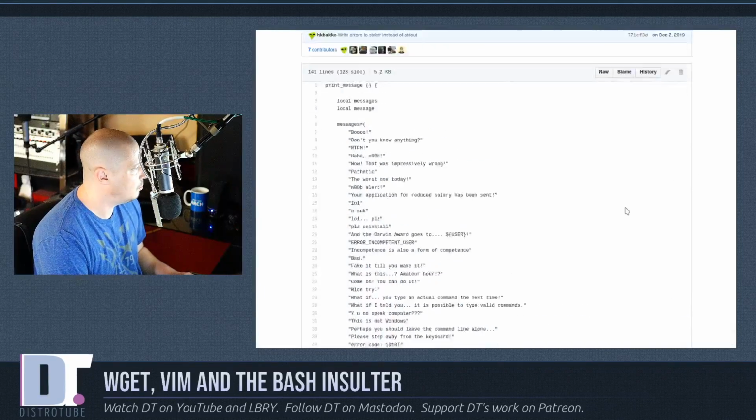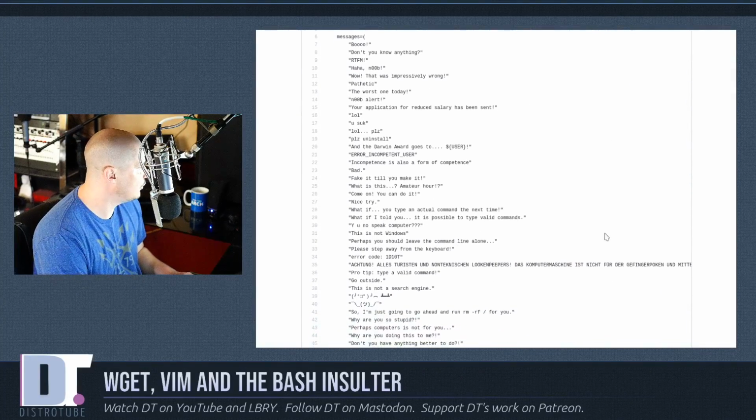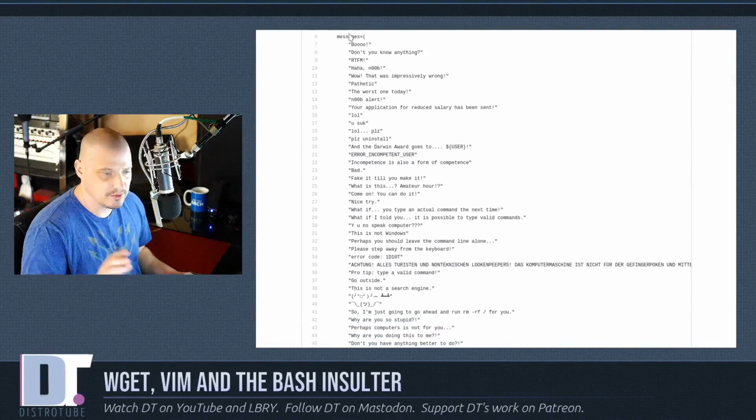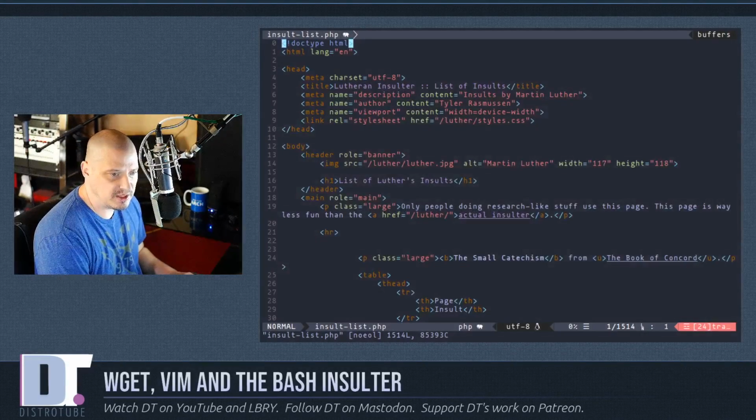Now if I go back to the browser for a second and go back to the source code for the bash insulter script, you see for these insults to be in the array, the messages array, they simply need to be, it looks like, indented about 8 spaces over and then wrapped in double quotes. So that's all we really need to know. Let me get back to the terminal.